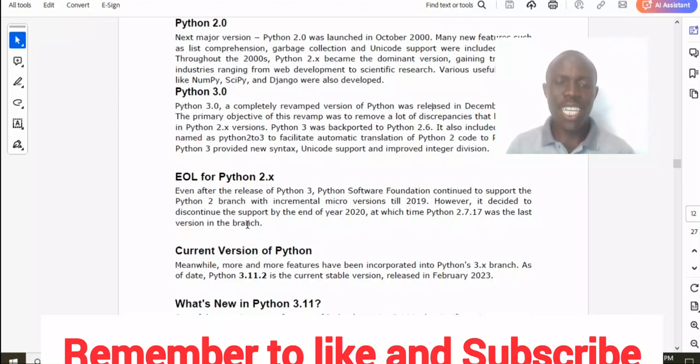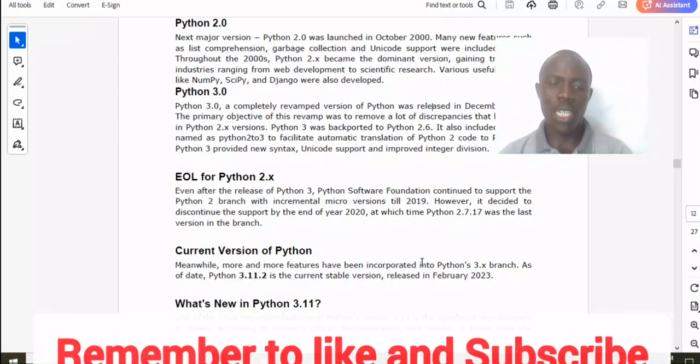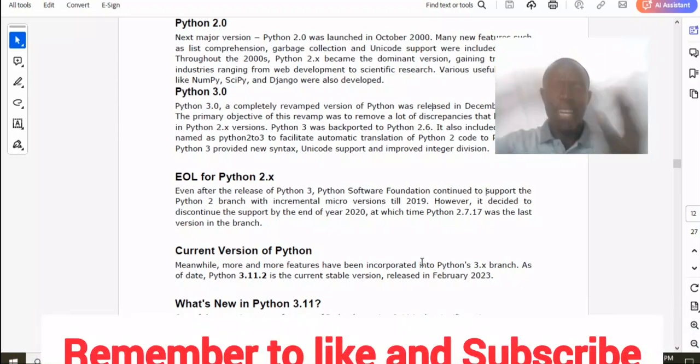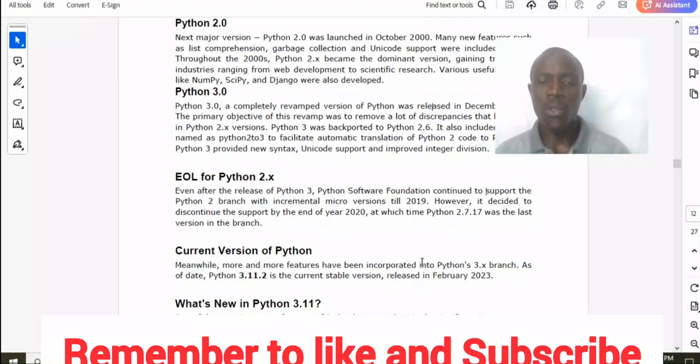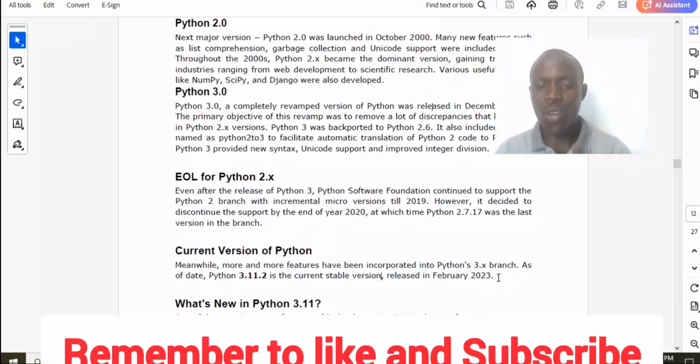So let us continue to see the next version, that is, the current version of Python. Meanwhile, more and more features have been incorporated into the Python 3.x branch, that is, 3.0 and beyond. As of date, Python 3.11.2 is the current stable version, released in February 2023. And in future years, we hope to find other new versions.